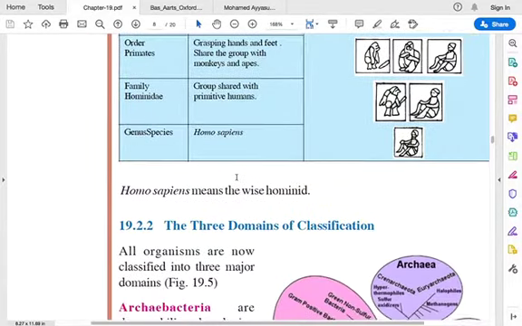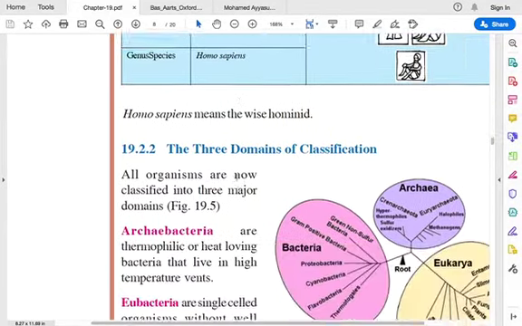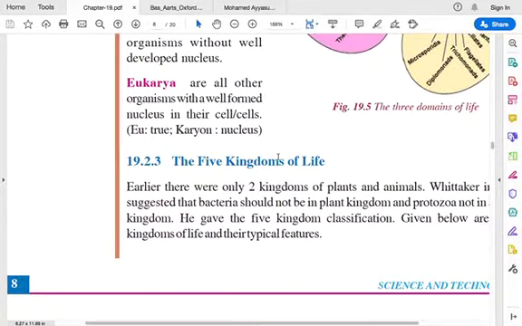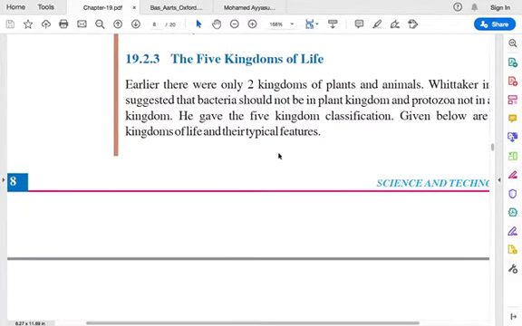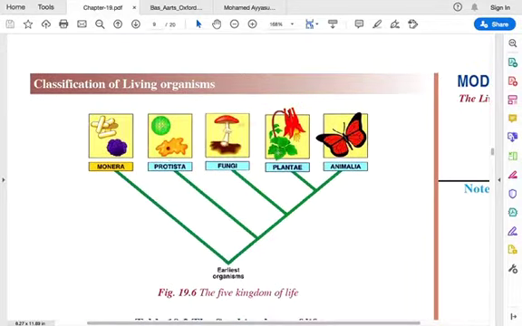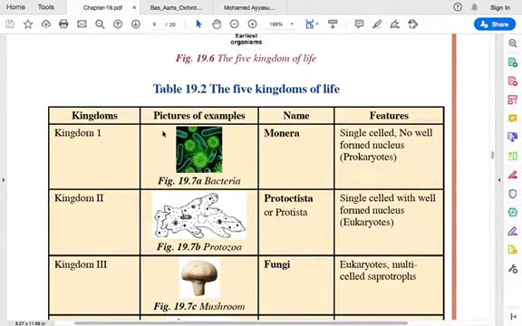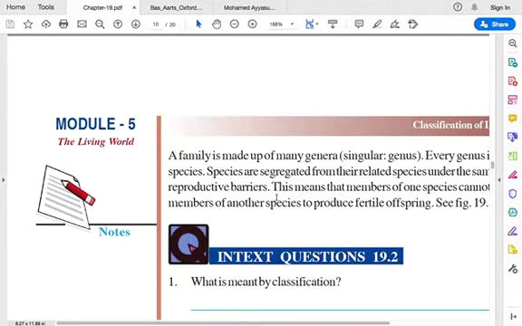And there are 3 domains of classification. You have Archaebacteria, Eubacteria, and Eukarya. So all these things you have to read. Then we saw that there are 5 kingdoms of life: Monera, Protista, Fungi, Plantae, Animalia. These are the 5 kingdoms, and we saw them individually, their features, how they differ. So you have to study this, inshallah.